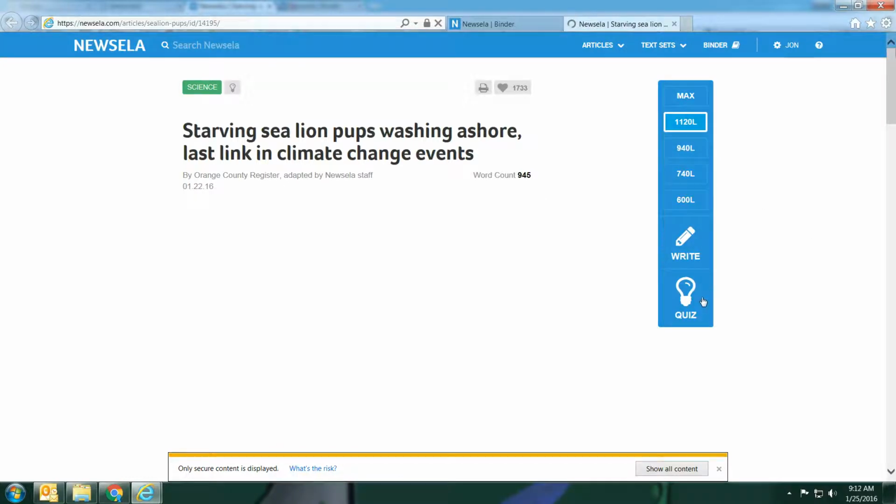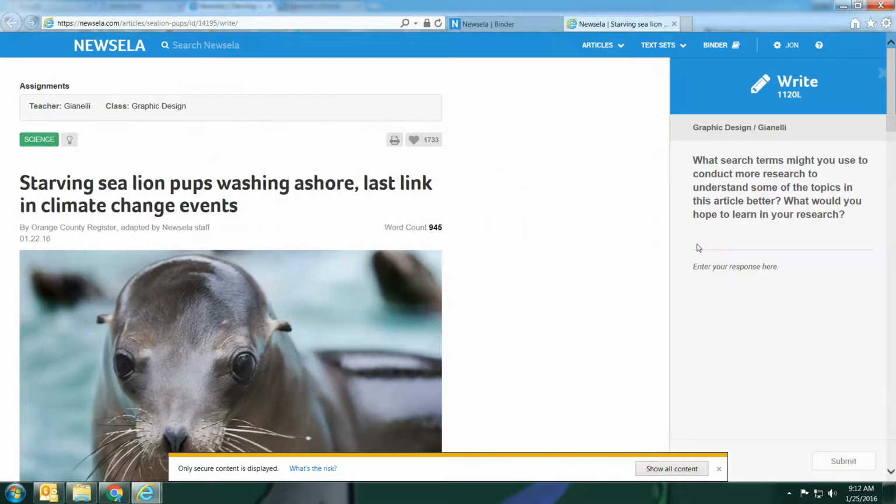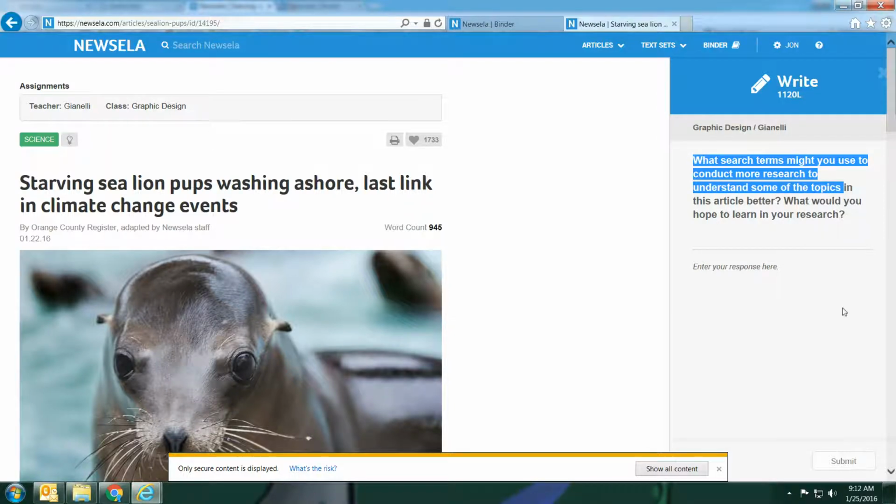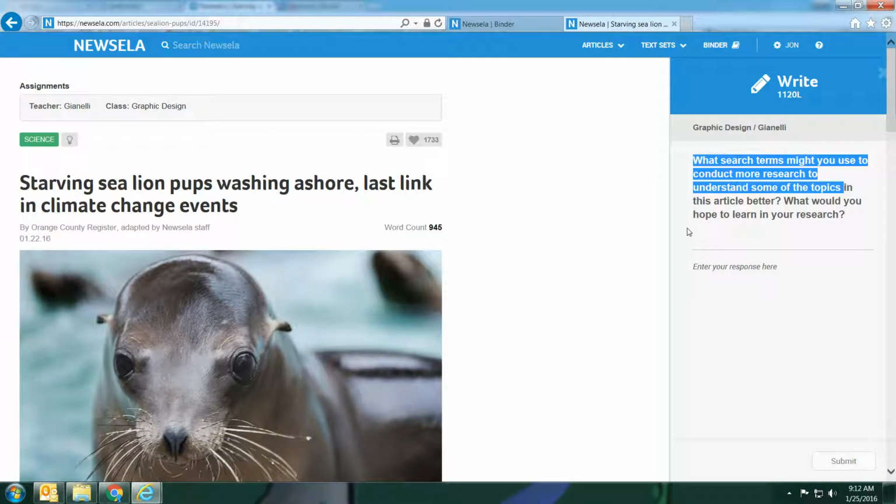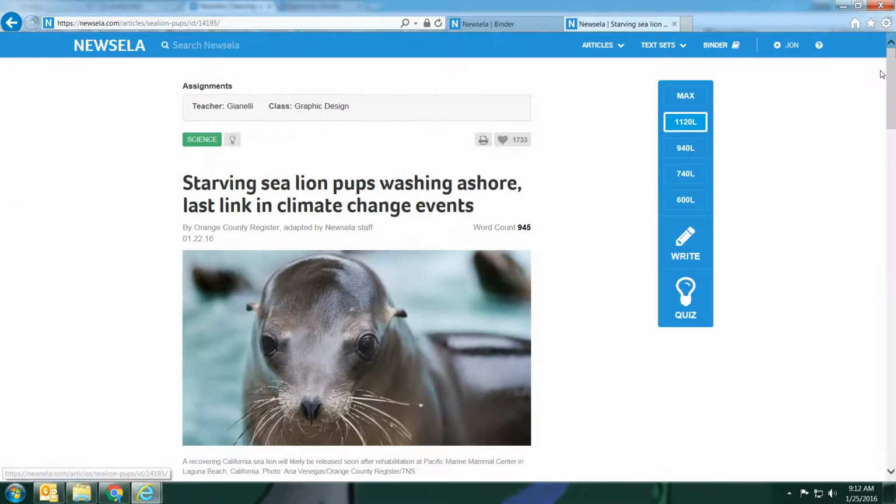I'll click on this as a student. And as a student, there is a writing response. The writing response is just this default, what terms might you use to conduct more research on this? That's the question they're going to get every time for every article. If you want to do your custom one, that's going to cost money. But again, you could always do your own custom one and just have them respond on Google Docs or even on a piece of paper. So I don't really feel the need to spend the money to buy the pro version unless I'm using this really regularly.